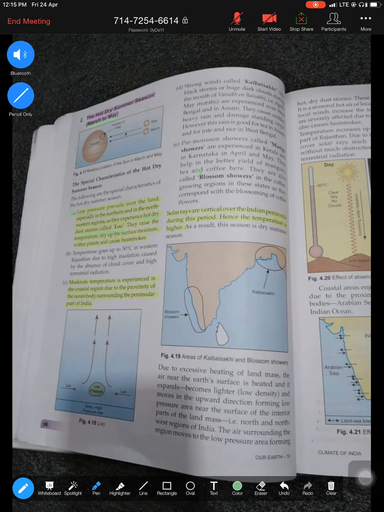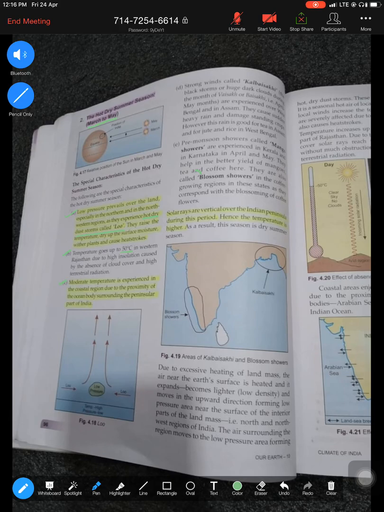Now second, what happens during the summertime? Temperature in the Rajasthan region goes up to 50 degrees because it is covered by land, and because of complete absence of cloud cover, what is happening? The amount of insolation, the sun rays reaching the surface, raises the temperature to 50 degrees in the Rajasthan region.